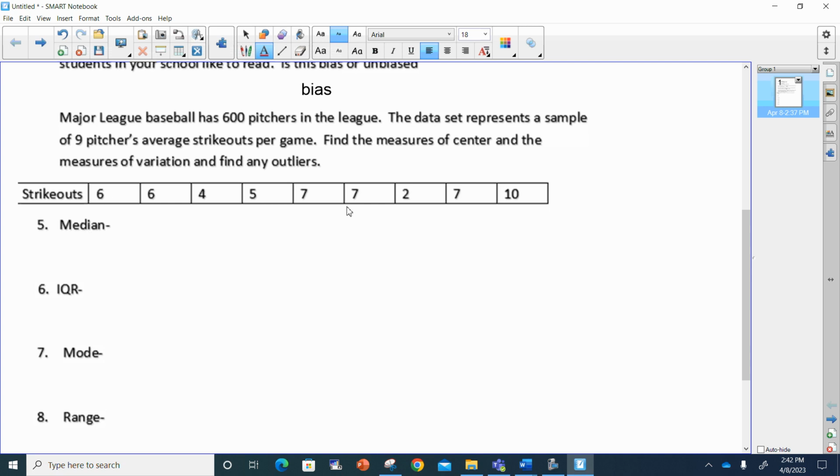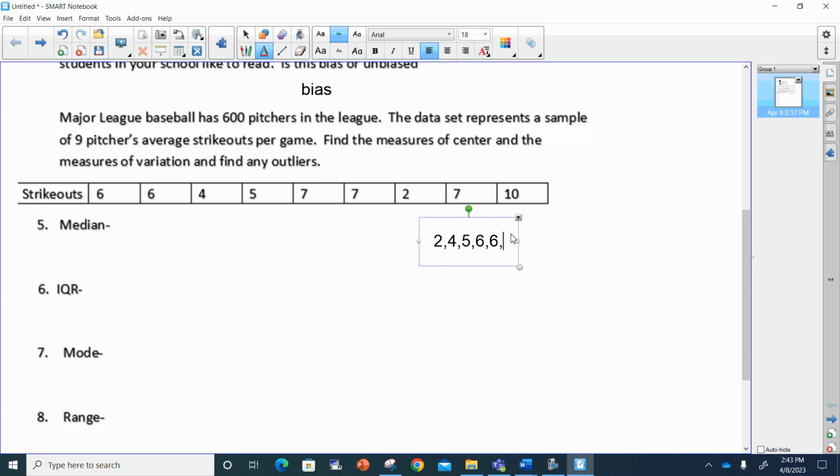First, we find the median. To find the median, we have to put these in order. So I'm going to put these in order right over here. The lowest one is 2. The next lowest would be 4. The next lowest looks like 5. The next lowest, we've got 2 sixes here.